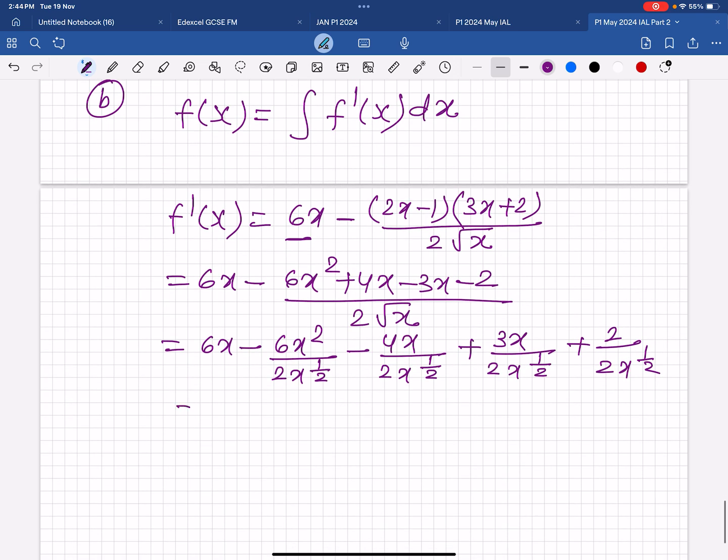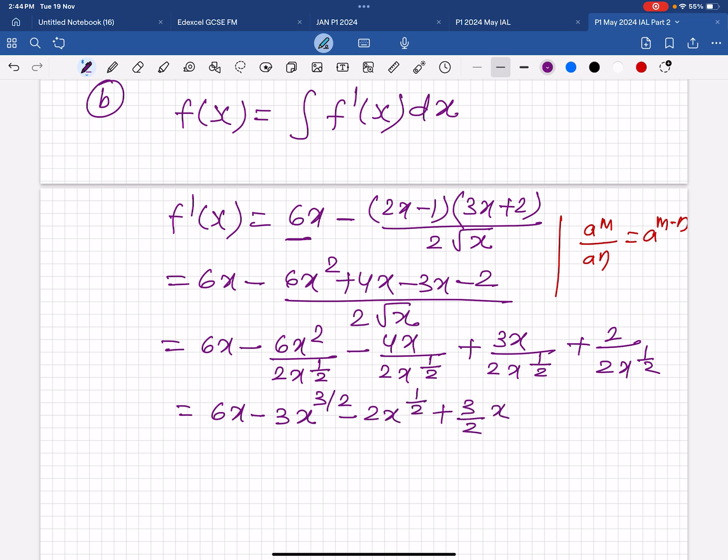Simplify it. 2 minus half, because we know that a^m over a^n is equal to a^(m minus n). 2 minus half is 3 by 2, minus 2x^(3/2) plus 3 by 2x^(1/2) plus x^(minus 1/2).